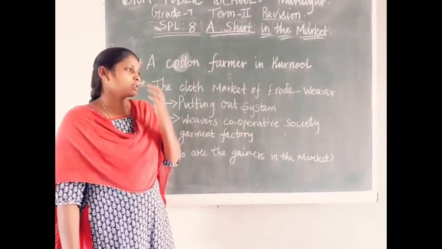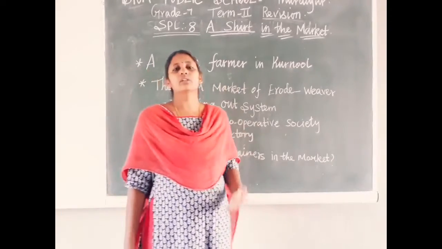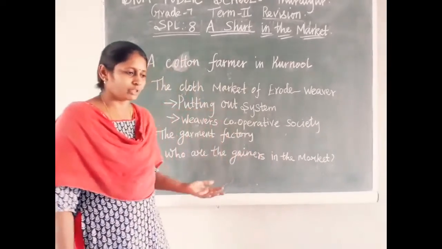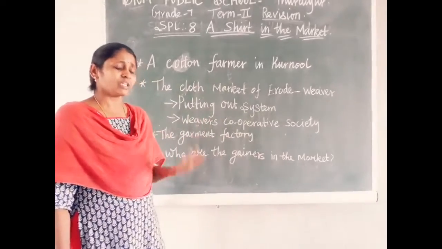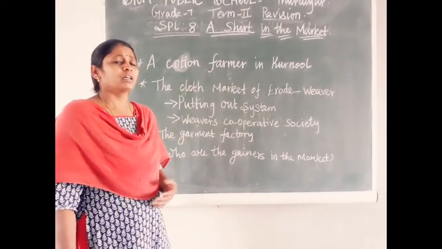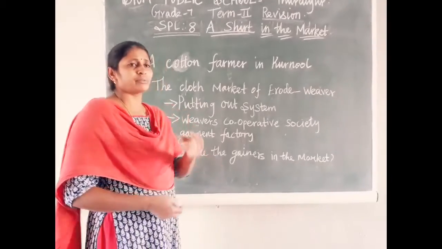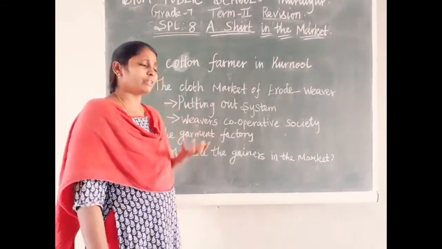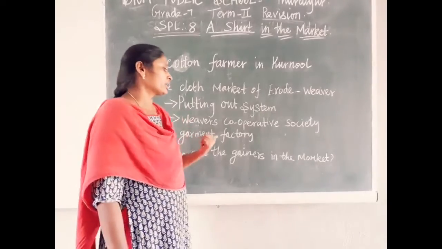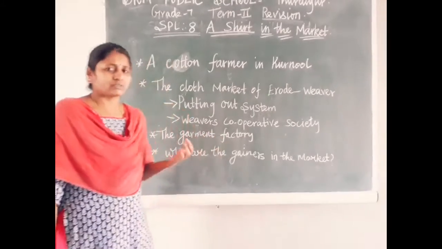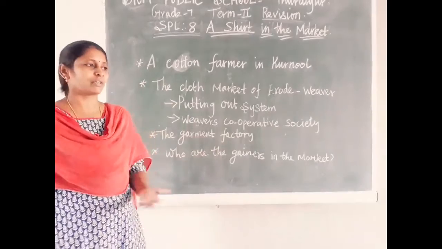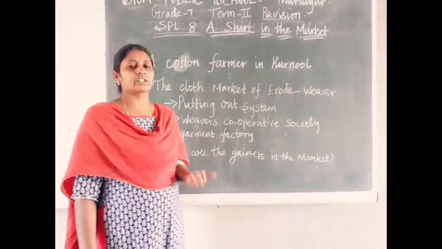Suppose the weavers work a minimum of 12 to 14 hours per day in hardship. They get only 300 or 400 per day, a very small amount of money. So the weavers' lifestyle was in a very bad condition in India.